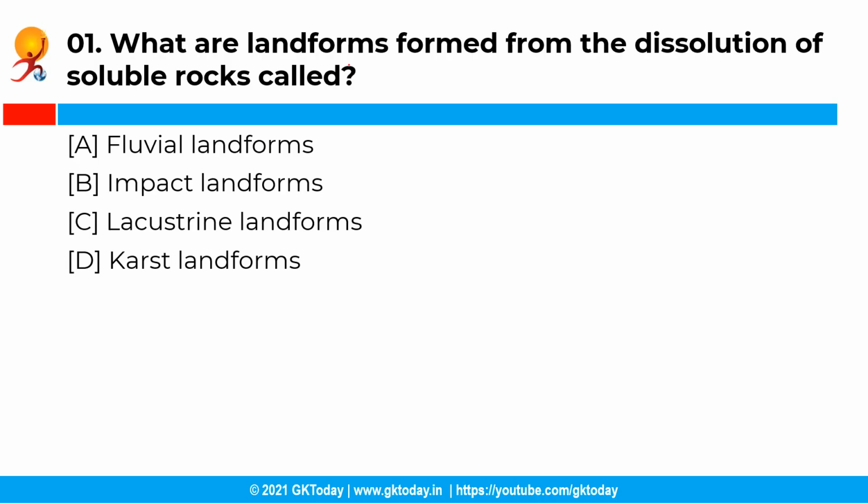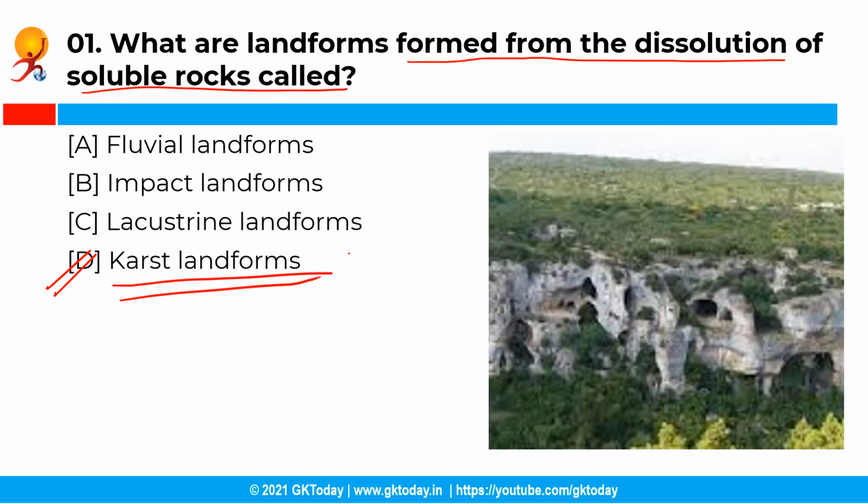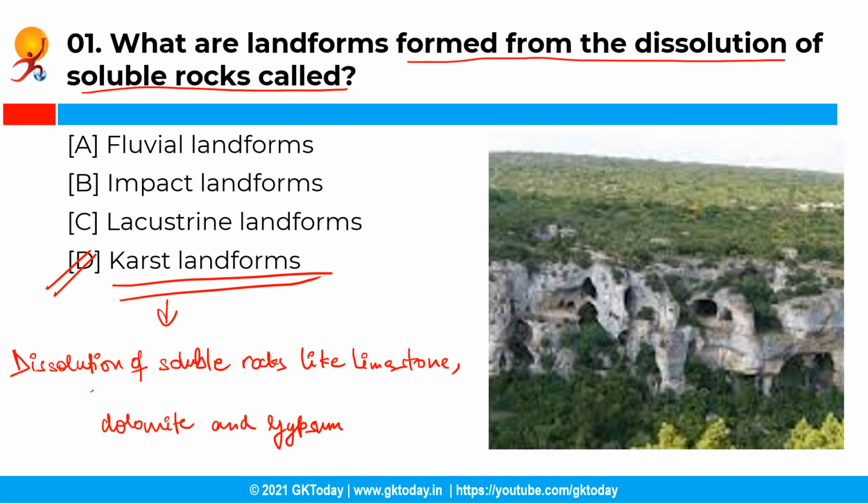So the first question is, what are landforms formed from the dissolution of soluble rocks called? So you have the following options and the correct answer is option D, that is karst landforms. See, karst landforms are landforms formed by the dissolution of soluble rocks like limestone, dolomite and gypsum.